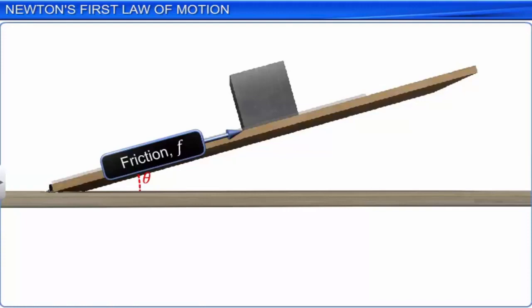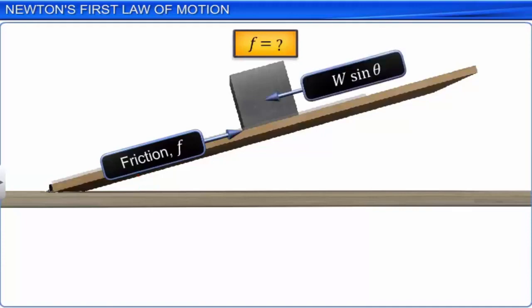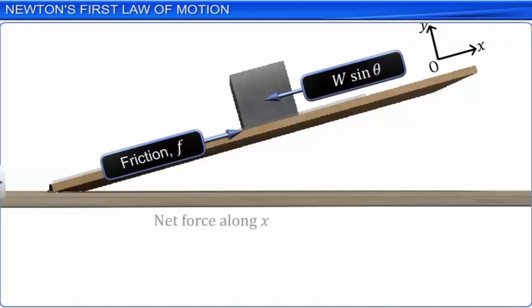How do you find the magnitude of this frictional force, F? There is no motion of the iron cube in the x direction. That is, the iron cube is at rest as far as the x direction is concerned. This implies the net force in the x direction is 0. Net force along x is equal to F minus W sin theta, which is equal to 0. Therefore, F is equal to W sin theta.